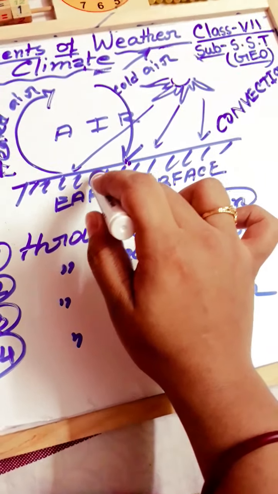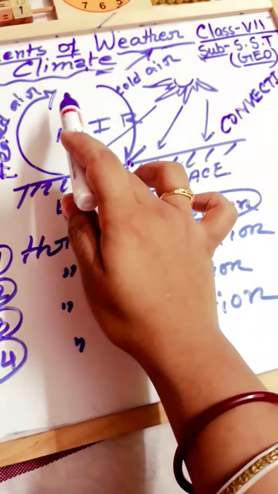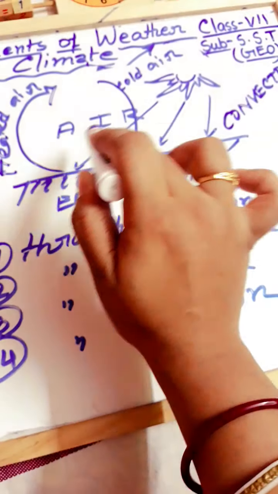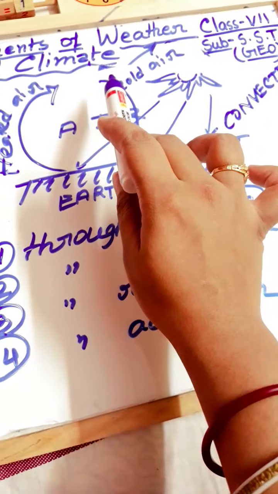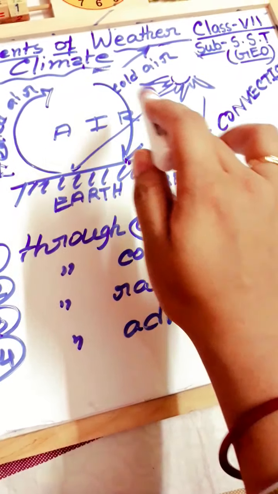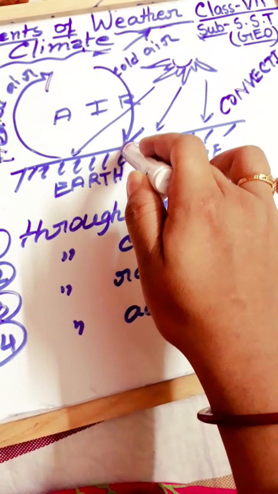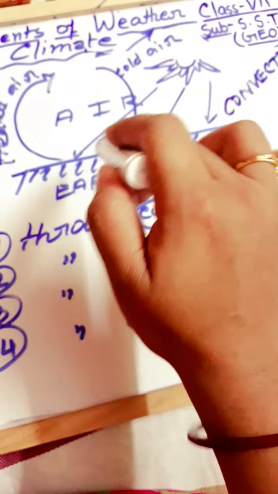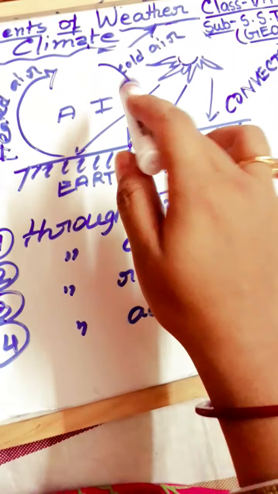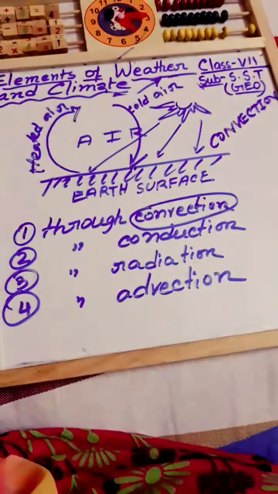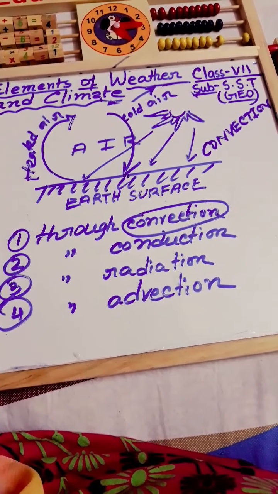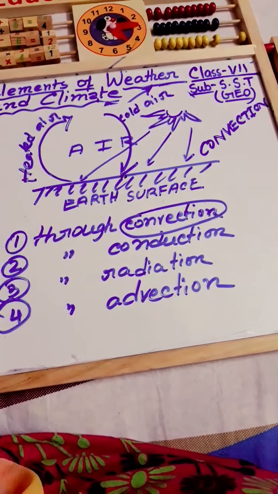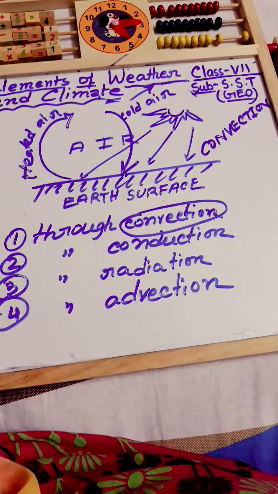The heated air goes to the upper portion, and to fill the blanks, cold air, being heavier than the heated air, sinks down. This transfer of heat between heated air and cold air is known as convection, and the currents of moving air thus formed are called convection currents.